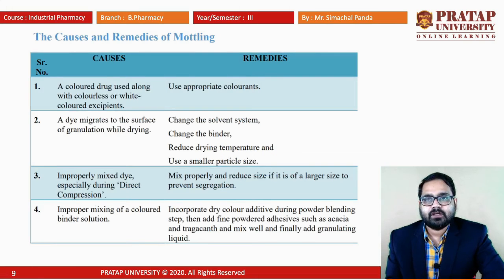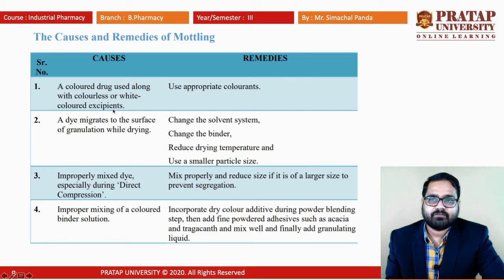What are the different causes of mottling? I told earlier that mottling is the defect of tablets when there is non-uniform distribution of color. So in order to avoid that one, we have to go for proper grinding. And what are the different causes? We have listed that. The first one is a colored drug used along with a colorless or white colored excipient.